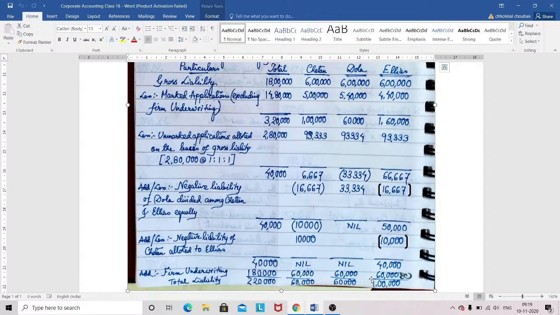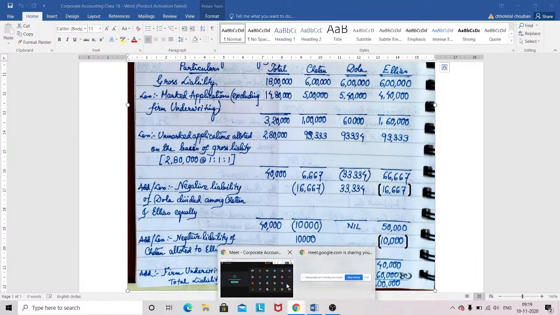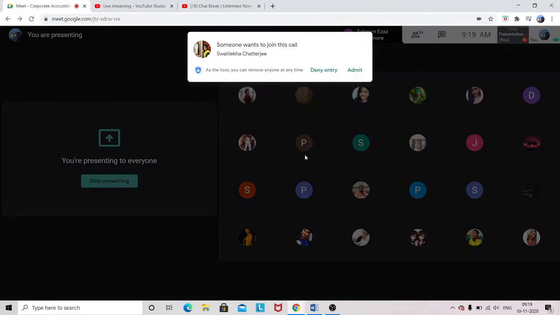In today's class I will do just this, okay? I will not do anything more, because this is the end of this particular chapter, the underwriting part. I will tell you to solve this chapter considering the firm underwriting. The more you concentrate on firm underwriting, the better it will be, because the normal sums where firm underwriting is not given will not come.